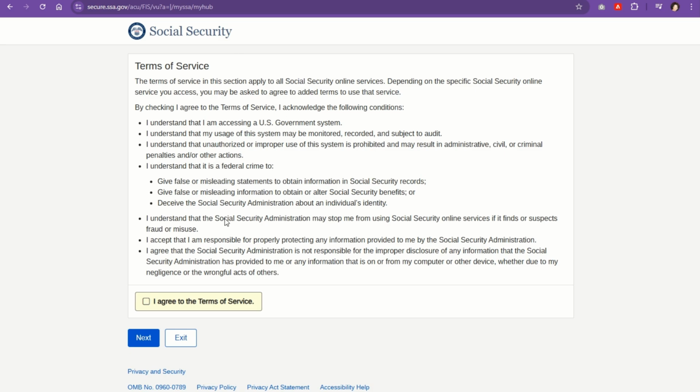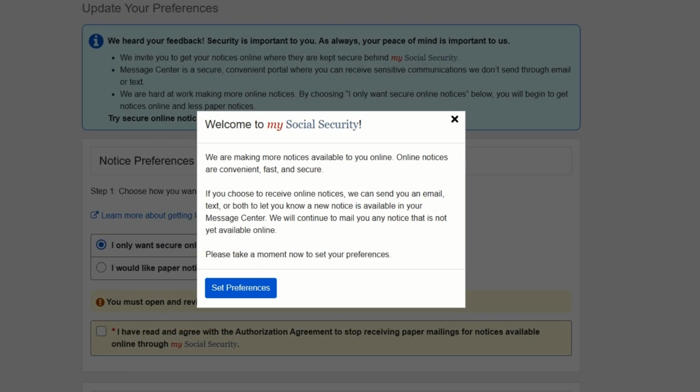So now it's asking me for all of this information. I have to agree with it. Basically, I'm going to be honest. I know I'm accessing a government system. I'm going to be in big trouble if what I am doing is illegal. So I can just go to the next screen after that. So now I'm on the My Social Security page, and this pop-up is happening.